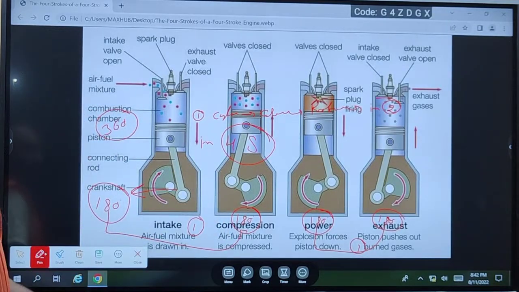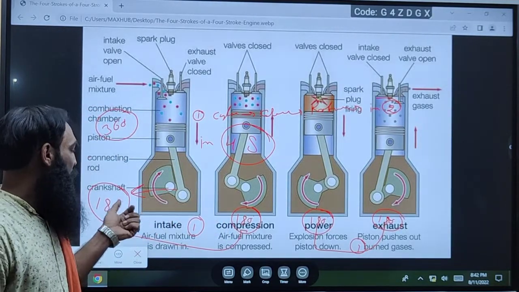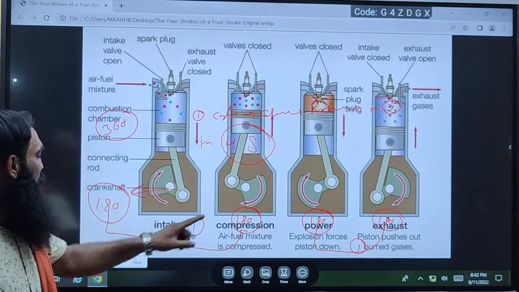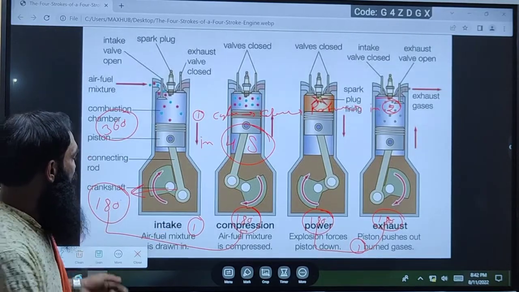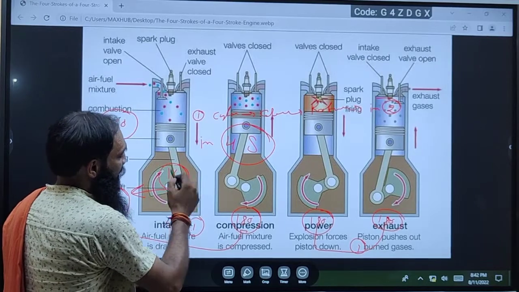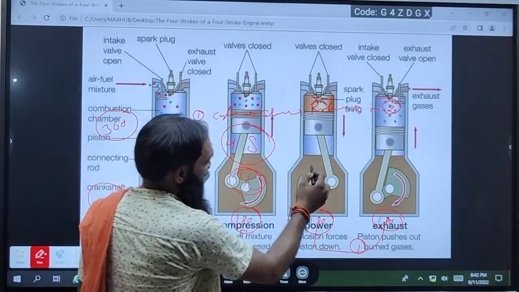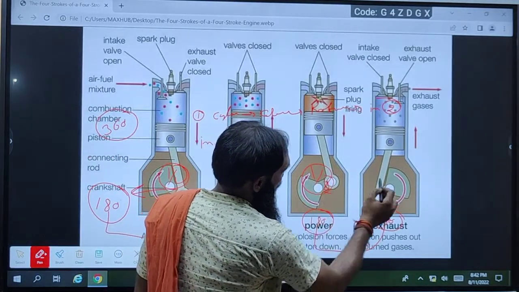In a four-stroke engine, the crank rotates 2 rounds over the first half, second half, third half and fourth half.